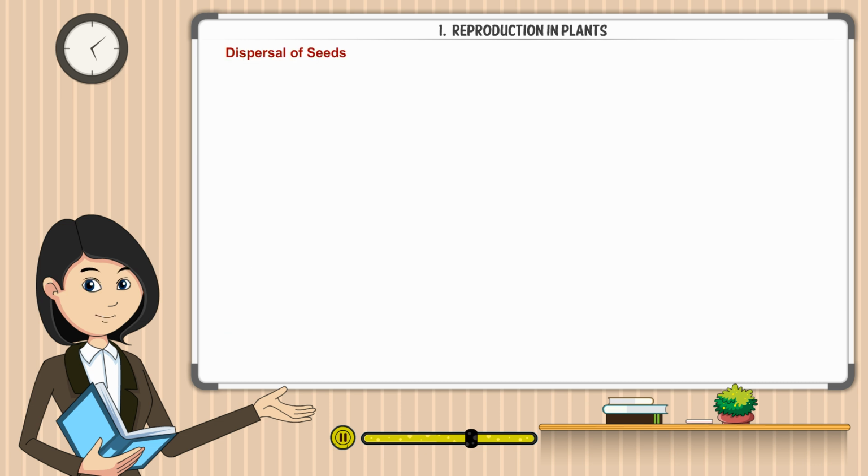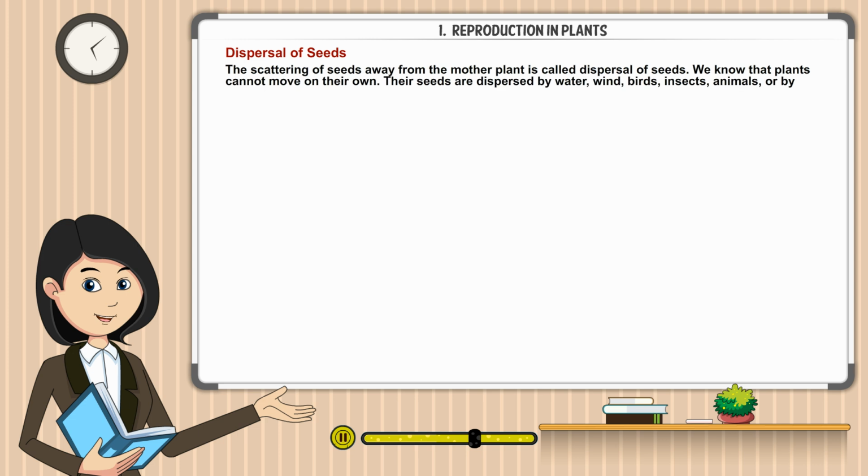Dispersal of seeds. The scattering of seeds away from the mother plant is called dispersal of seeds. We know that plants cannot move on their own. Their seeds are dispersed by water, wind, birds, insects, animals, or by explosion of fruits. These are called agents of dispersal.